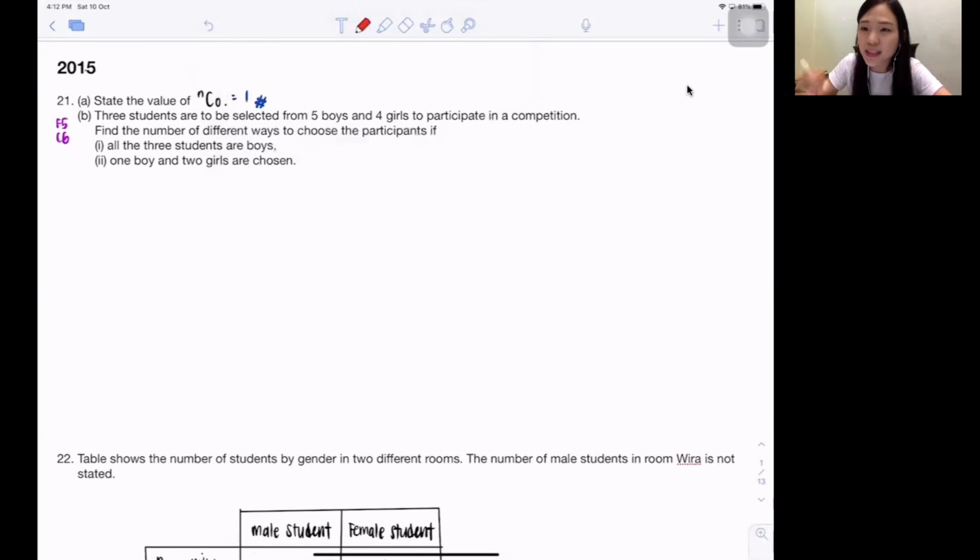How do I know this? This is some basic that all of you should know. Anything C0 will be 1. Anything C the same number will also be 1. If you're not sure, you can press the calculator. C is shift divide. So you can try 6 shift divide 6, which gives 1, and 6 shift divide 0, also 1. This is actually a fact, and you should know it.